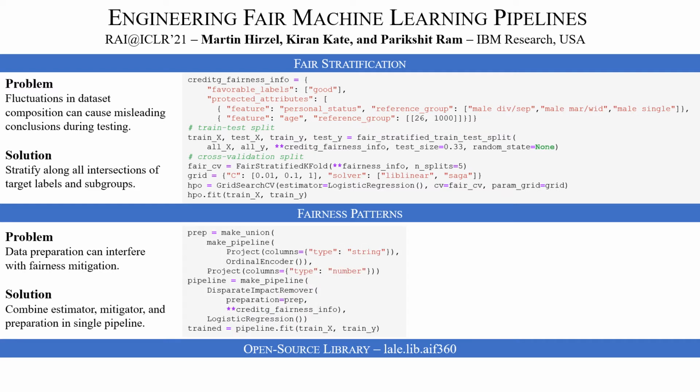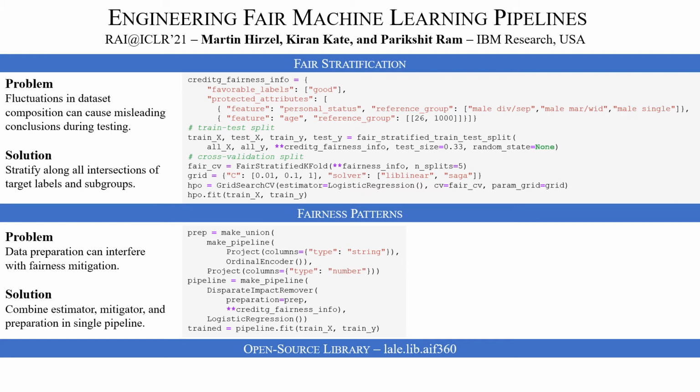And again, here's the Python code for how you can use our fairness patterns. In this case, the fairness pattern is a pre-estimator fairness pattern. So that means that the mitigator, in this case disparate impact remover, takes place before the estimator, in this case a logistic regression. And to make that work with data preparation, we are passing in a data preparation subpipeline to the disparate impact remover, which is the entry point for the fairness pattern.